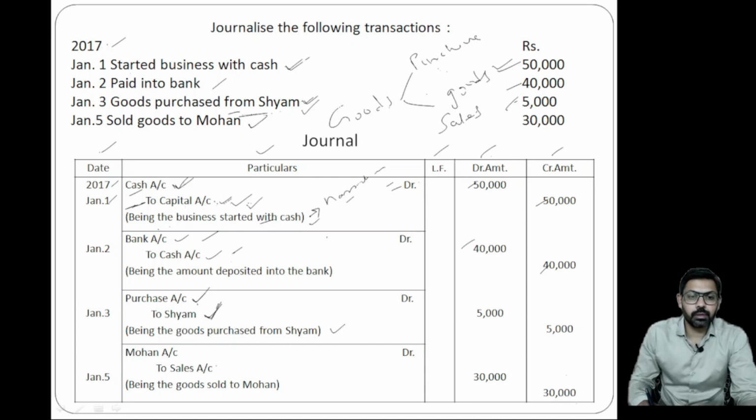And the fifth one is sold goods to Mohan. That means we are selling goods to Mohan, but not on a cash basis. This is on credit basis. How do we know? The word cash is not used. So Mohan's account is debited because he is the receiver, the debit. And the sales account is credited. Why? Because what goes out from business is goods, and we cannot write goods since we are selling it, so we use the word sales.